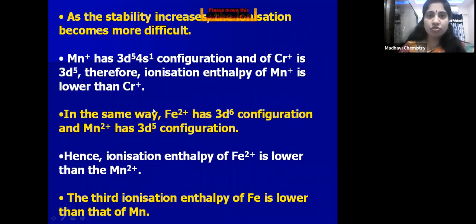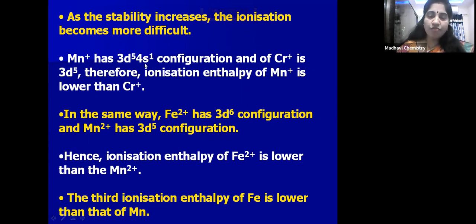Next, ionization enthalpy does not depend only upon size, it also depends upon the stability, children. As the stability increases, ionization becomes more difficult. You can see one example. Mn+ has a 3d5 4s1 configuration, because for manganese, what is the atomic number?